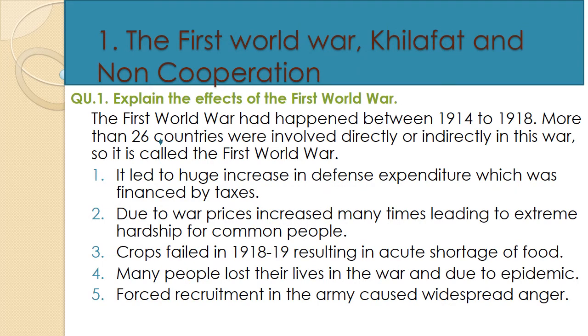Let's move on to the next topic: the First World War, Khilafat and non-cooperation. You came to know that the duration of the First World War was 1914 to 1918. Now, Khilafat and non-cooperation. Question number one: explain the effects of the First World War. The First World War happened between 1914 and 1918. More than 26 countries were involved directly or indirectly in this war.